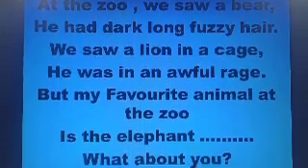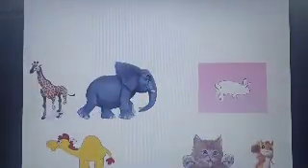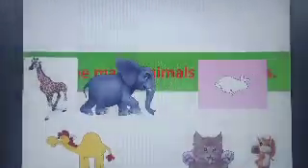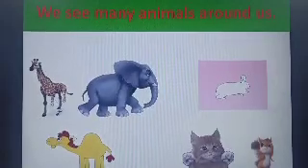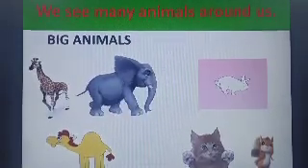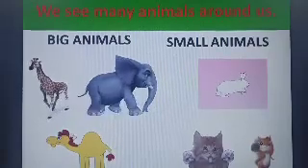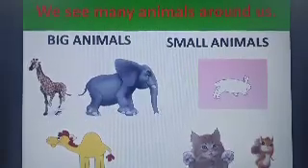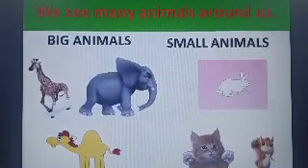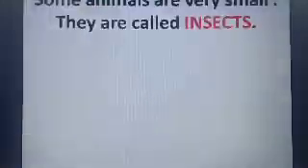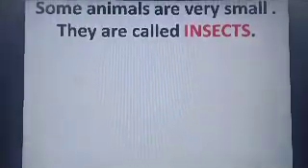We see many animals around us. Some animals are big, like giraffe, elephant and camel, and some are small, like rabbit, cat and squirrel. Some animals are very small.